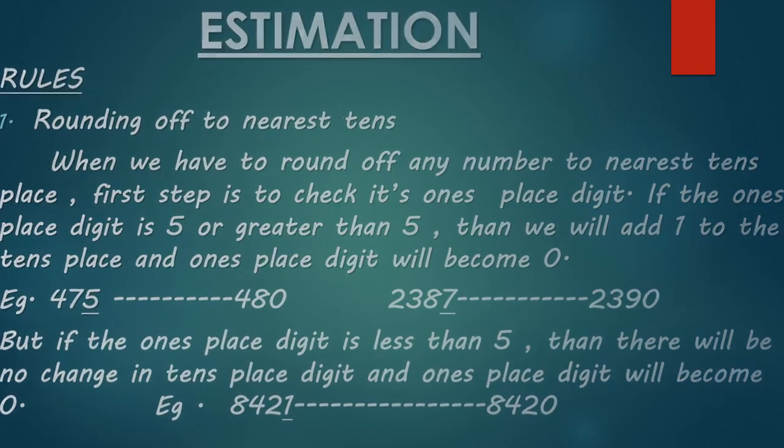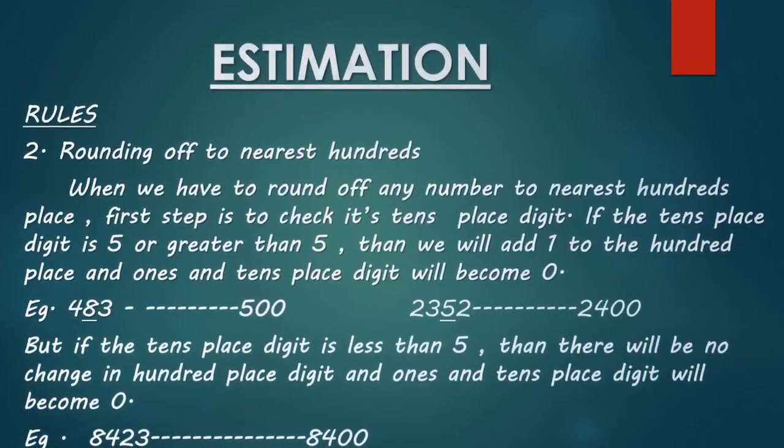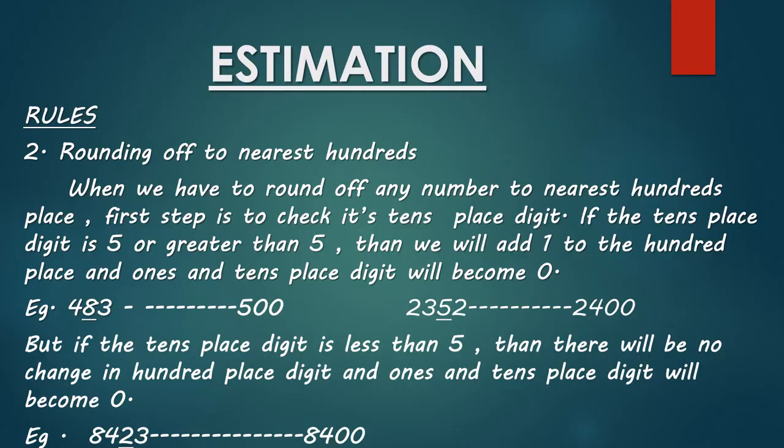Second rule is when we have to round off to nearest 100. When we have to round off any number to nearest 100 place, first step is check its tens place digit. If the tens place digit is 5 or greater than 5, then we will add 1 to the 100 place and ones and tens place digit will become 0. See the example,